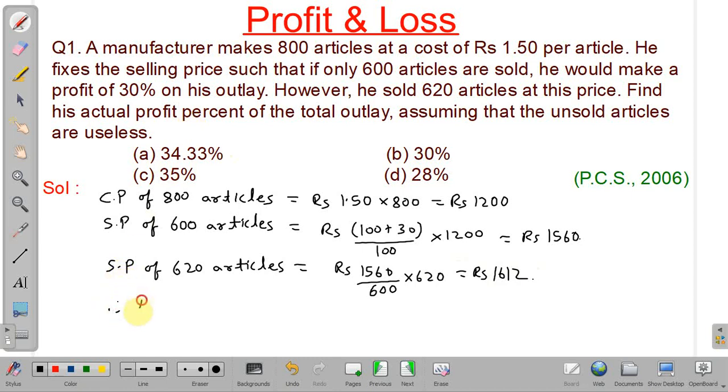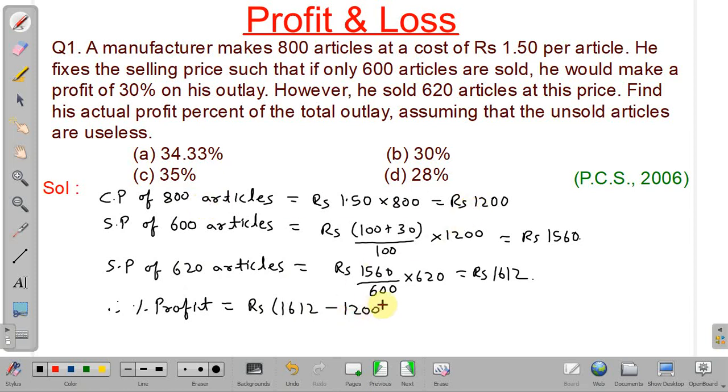Now we have to find his actual profit percent. Therefore percentage profit will be equal to selling price of all the goods, that is 620 articles he is able to sell, 180 articles will get wasted. So 620 articles selling price is 1612 and cost price of 800 articles, that is rupees 1200.